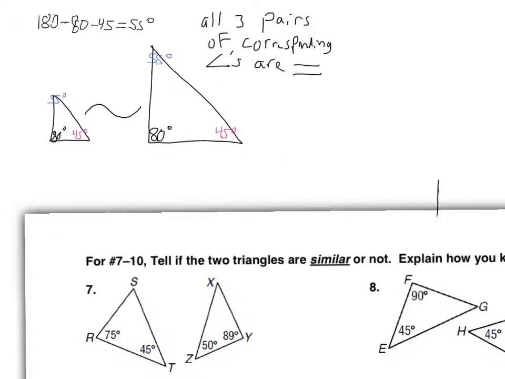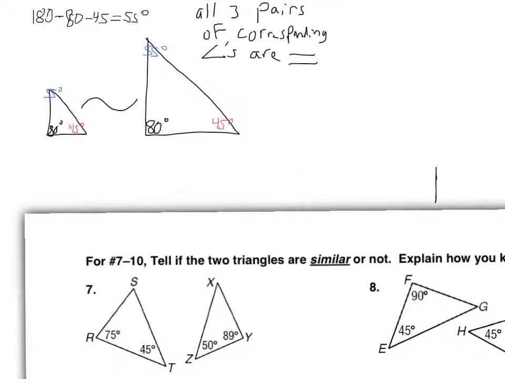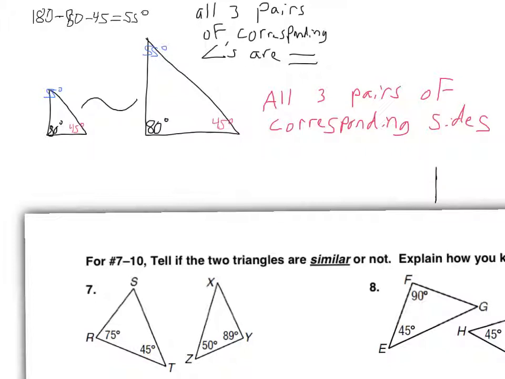All right, now we also know something else about similar triangles, and that is this. All three pairs of corresponding sides are not equal, but they form equal ratios.